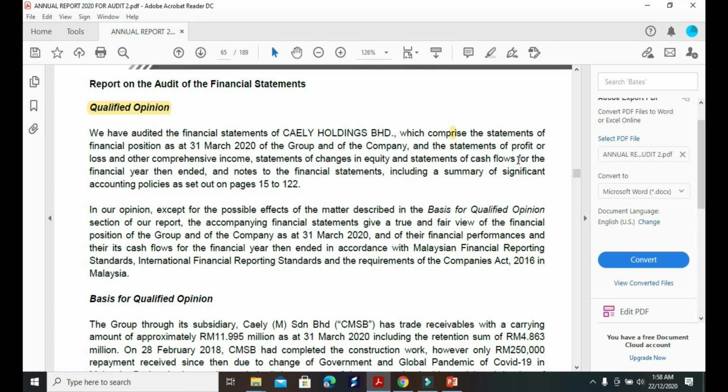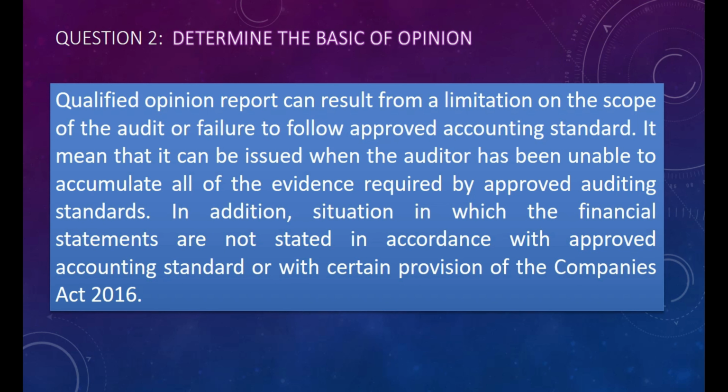Based on the Annual Report 2020 of Kaylee Holding Berhad, the audit report is under the qualified opinion, as a category of the modified opinion. So here this is the audit report for the annual report, and here we can see the report on the financial statements.